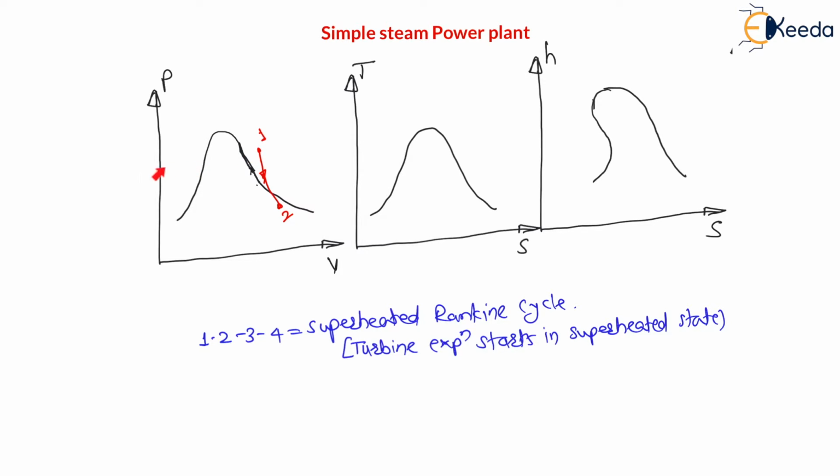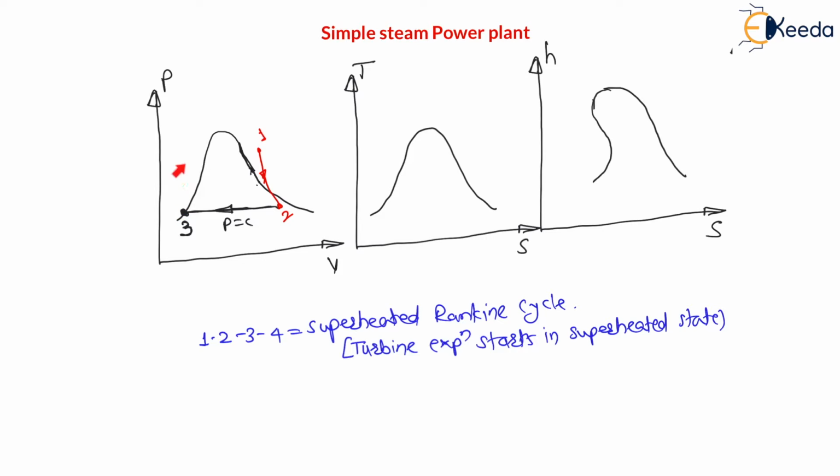Now my dear students, to the left of this dome there is a liquid state. In this dome there is a liquid plus vapor state, and to the right of this dome there is a vapor state. Vapor state is called superheated state. Therefore the cycle is called superheated Rankine cycle. Now my dear students, 2 to 3 is constant pressure heat rejection in condenser. The condenser converts this liquid plus vapor or saturated vapor, whatever it may be, completely into saturated liquid. Therefore 2 to 3 is constant pressure heat rejection in condenser. At constant pressure heat is rejected in condenser, and at the end of condenser the point 3 is always on the saturated liquid line. This line is called saturated liquid line, right?